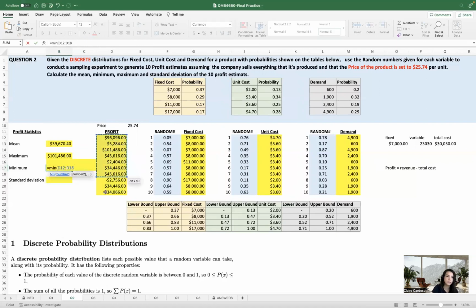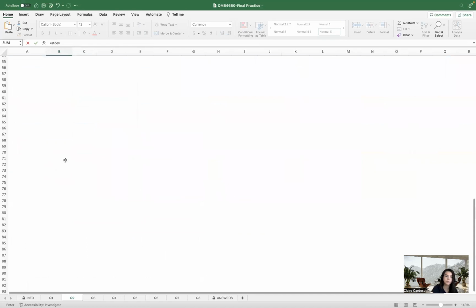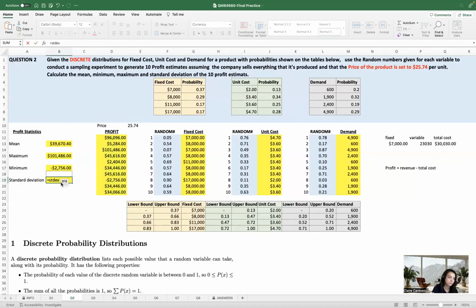Min of the profit. Standard deviation. We're using S because it's a sample, it's not a population.